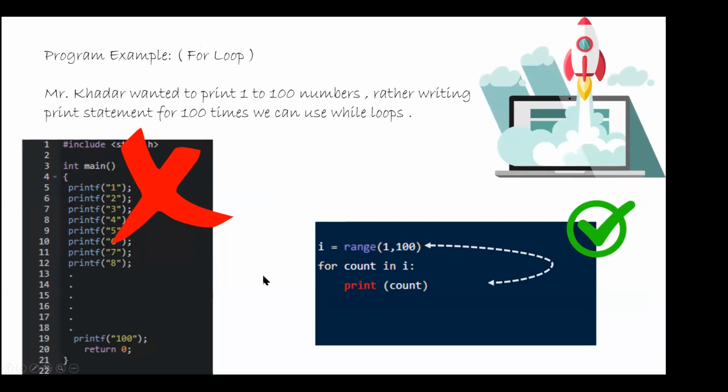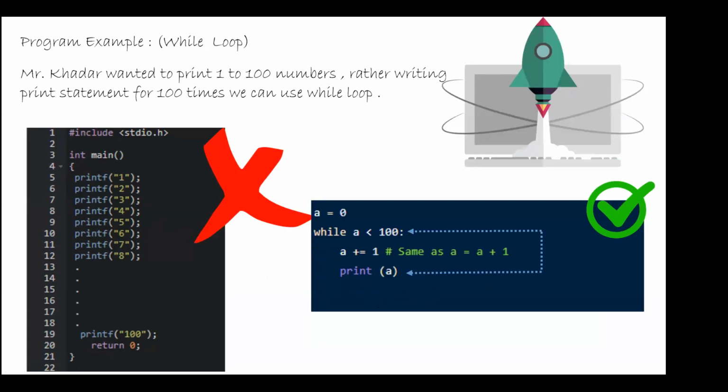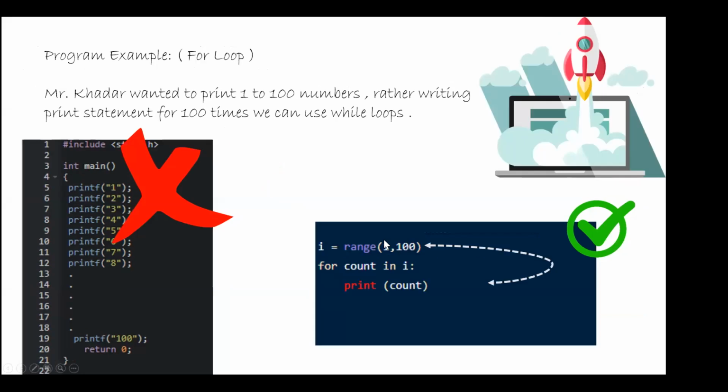Similarly, in Python, you use range in a for loop, right? I set the range, like 1 to 100, and the value i gets a number each time it goes through this range. It is going to print 1 to 99, or in some situations it can print up to 100. So in simple words, in Python, for a while statement you do it this way, and using a for loop, you can do this.